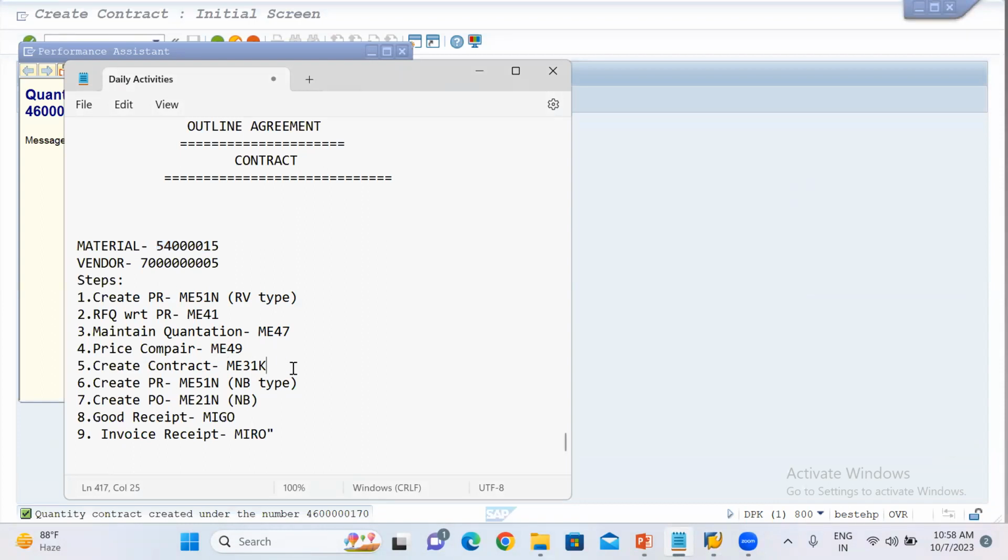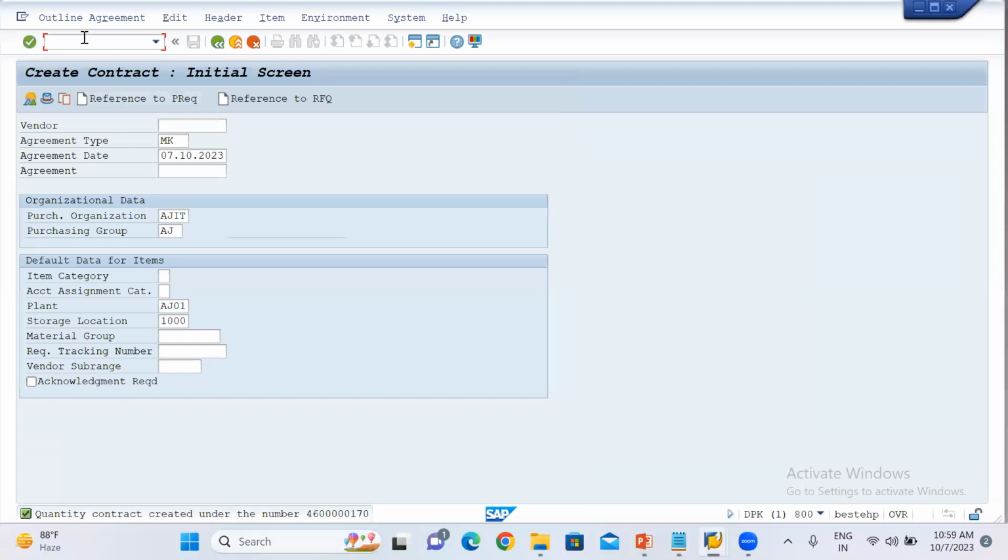So this is our contract number, right? After the contract, for example, there will be a purchase requisition in any department. We want to purchase 200 quantity of that material. So what we will do, we will go to do the PO, ME21N.